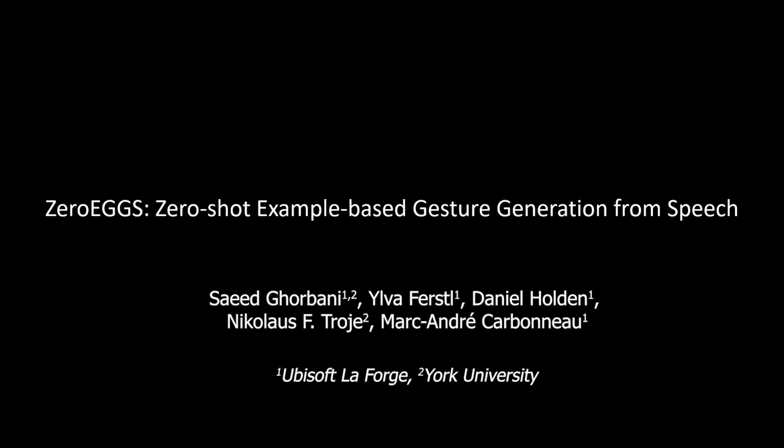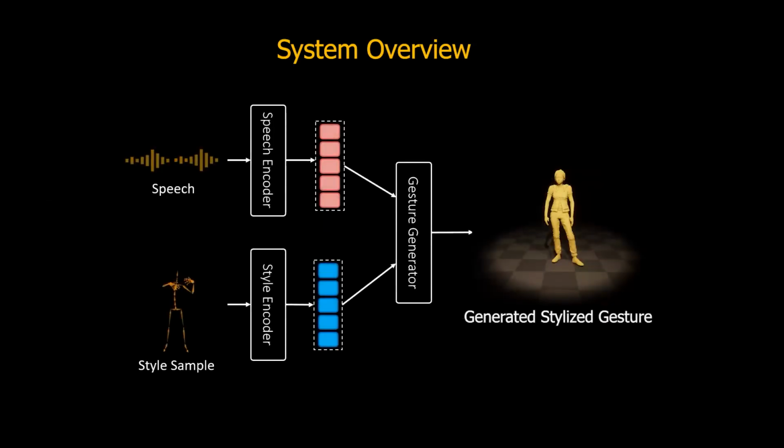We present ZeroEGGS, a zero-shot example-based gesture generation from speech. Our model takes a speech sequence as input, learns the style from an arbitrary animation sample, and generates high-quality speech-driven gesture that mimics the given style.